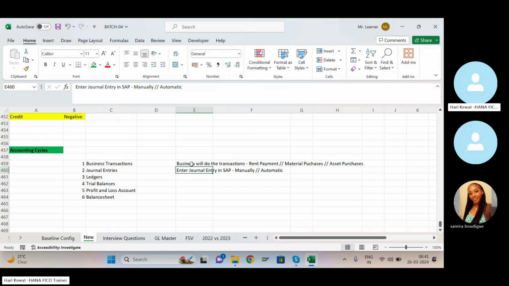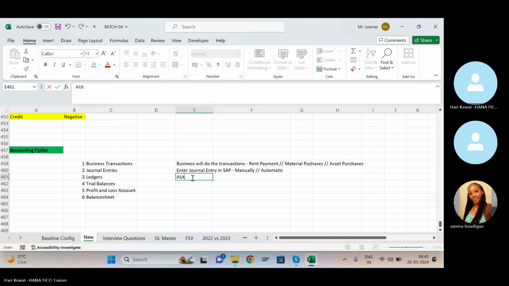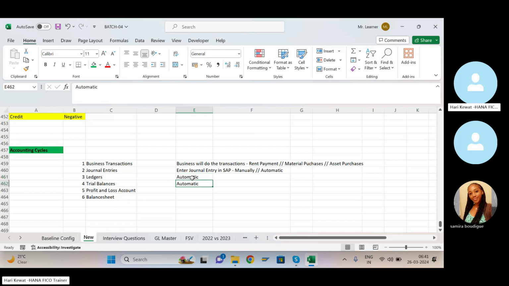Manually means you have to go into SAP and put debit and credit manually. Sometimes it may be automatic also. But however it is, ultimately you have to post the journal entry. If you post the journal entry, the ledger will automatically get prepared by SAP. This is also automatic.